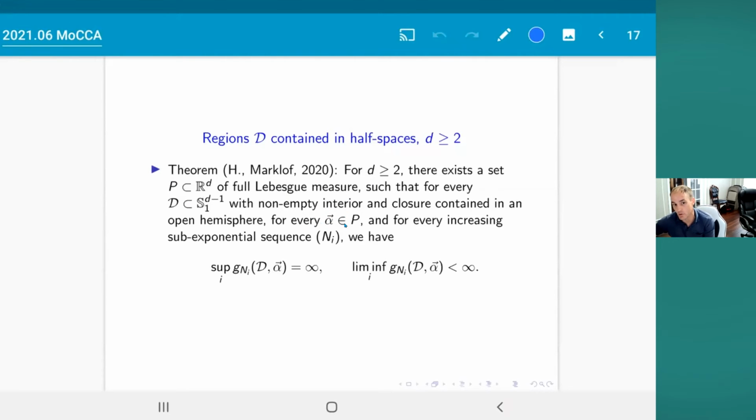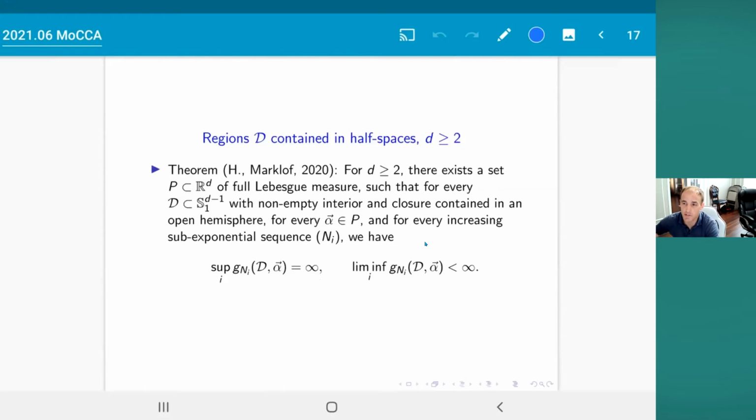So for almost every choice of alpha, the number of gaps is actually unbounded. In fact, if you read all the details here, you can even sample the number of gaps along any sub-exponential sequence, for example along a polynomial sequence, and you'll have unbounded gaps along that sequence.